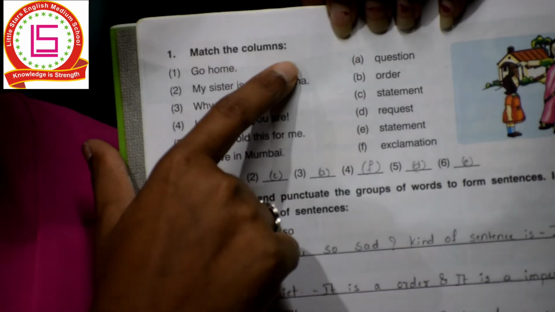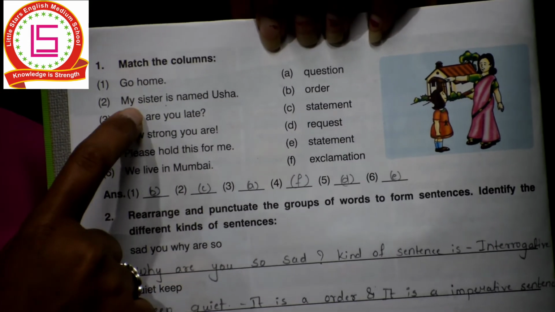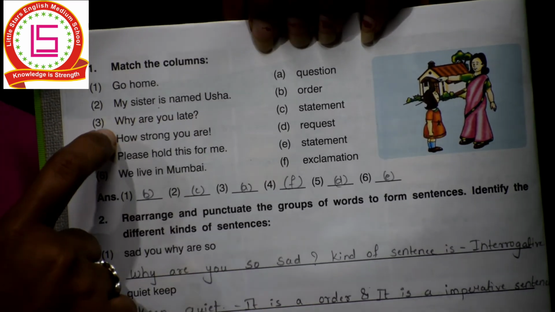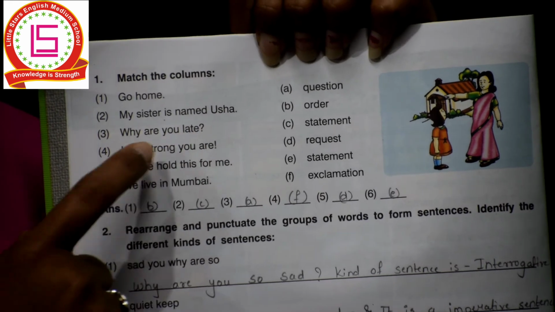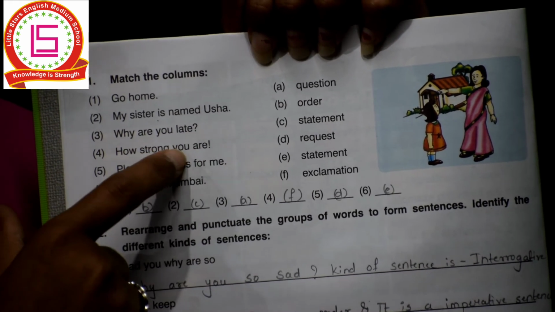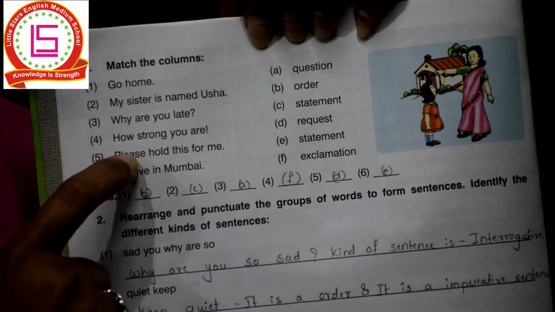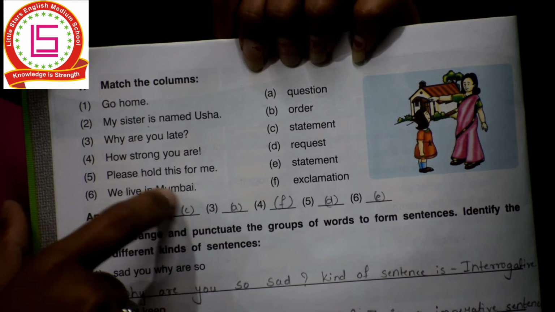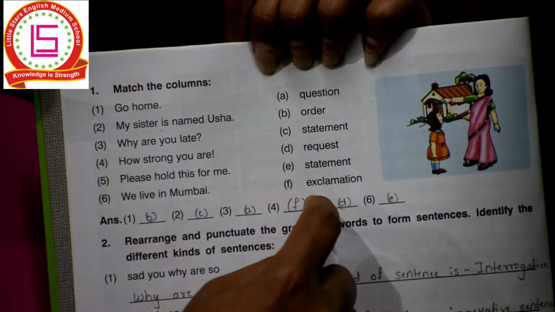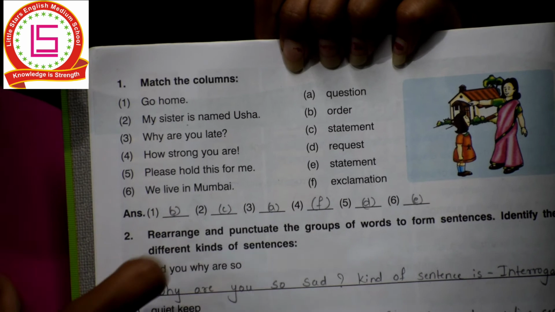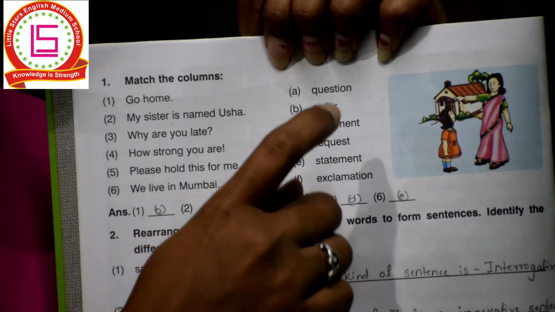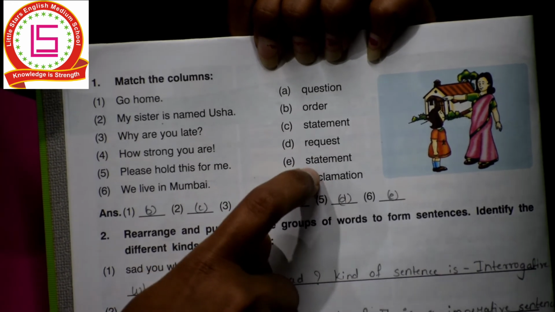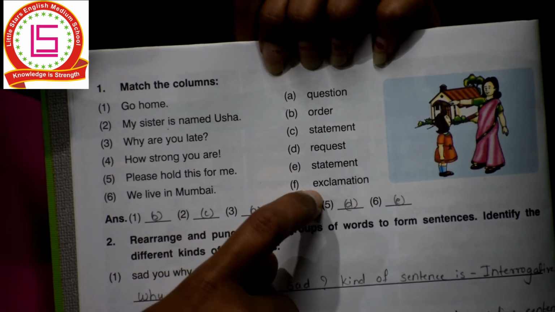Match the columns. Okay. First one is go home. Second, my sister is named Usha. Third, why are you late? Fourth, how strong you are. Fifth, please hold this for me. Sixth, we live in Mumbai. And in another column you can see, you have to match the pairs, okay? What the sentence means. First one is question. Second, order. Third, statement. Request. Next is statement. Then again, exclamation.